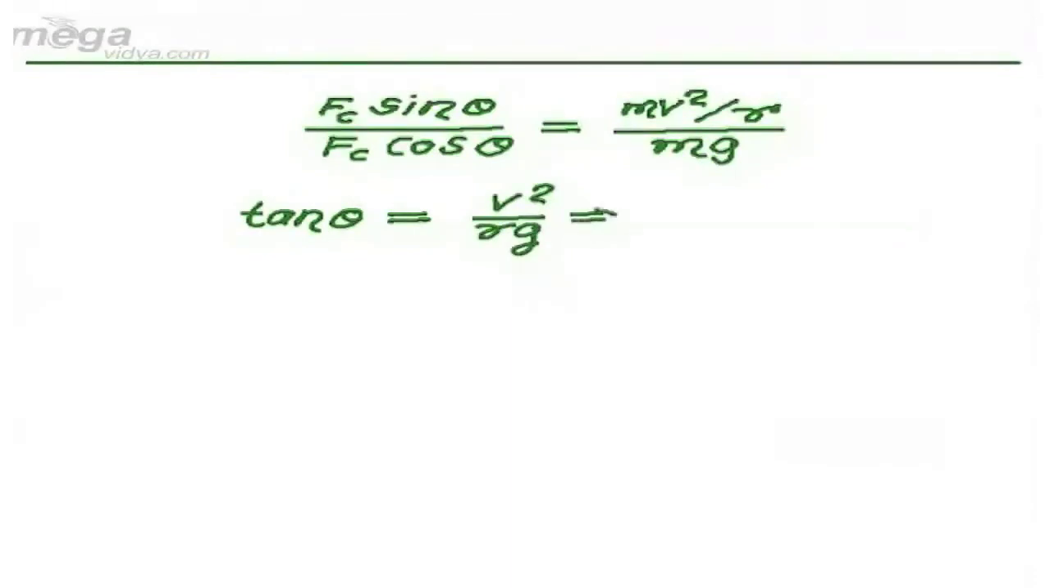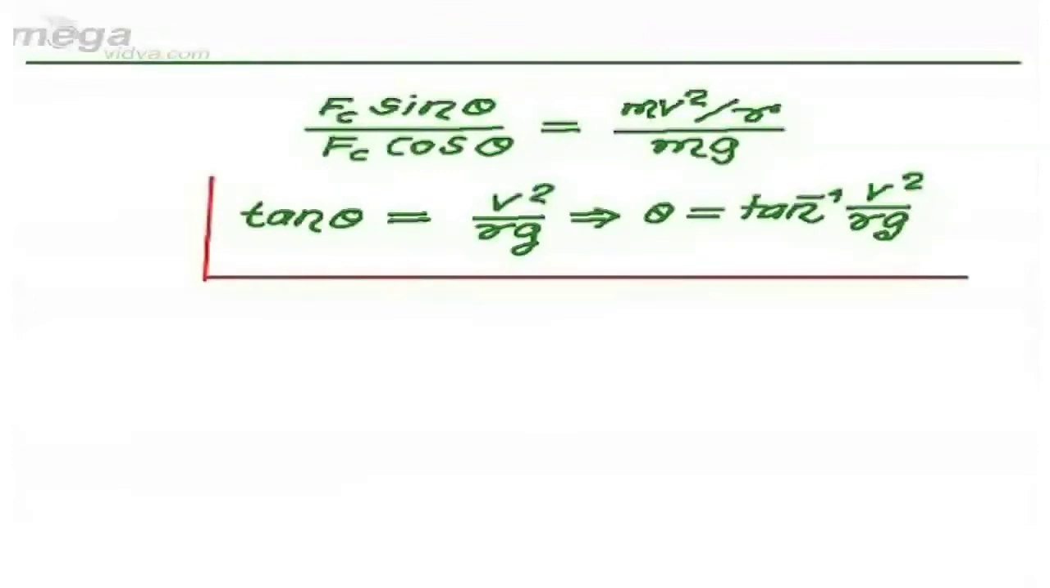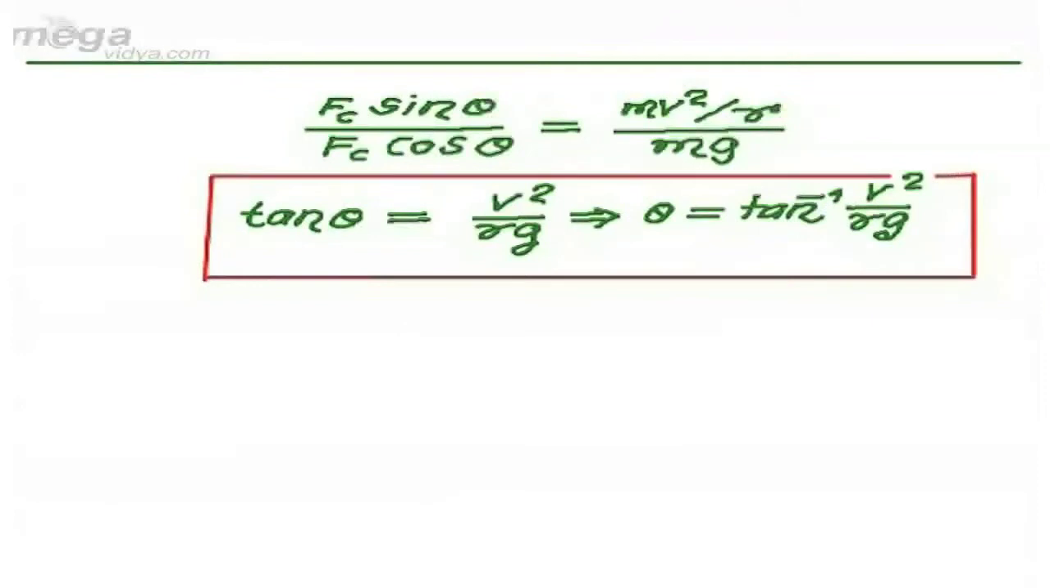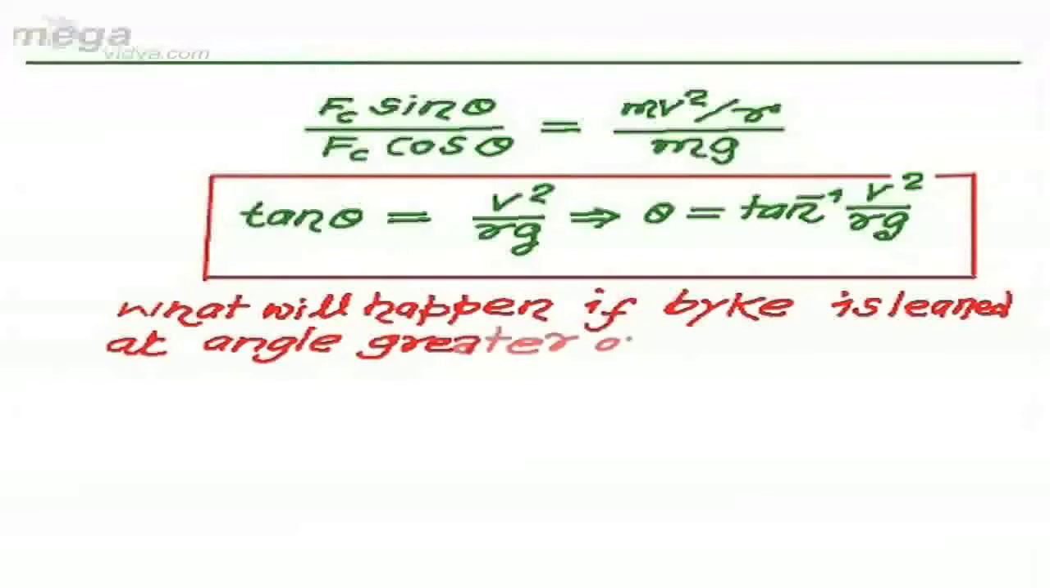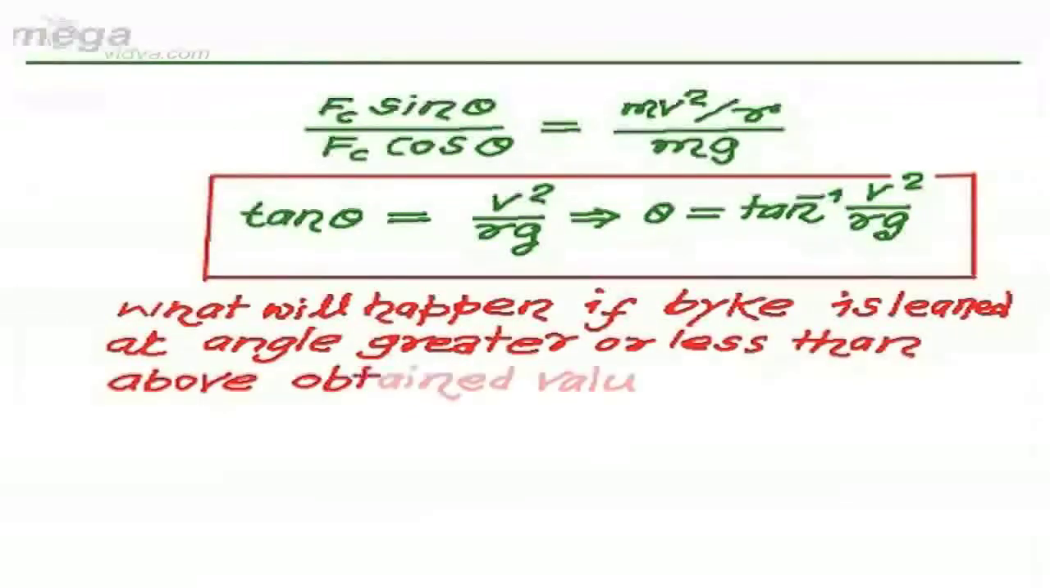This is the value of angle theta, which is tan inverse of v square by rg. This will be the angle at which the man must lean his bike for a safe turn with the given speed v. What will happen if the bike is leaned at an angle greater or less than the value obtained above?